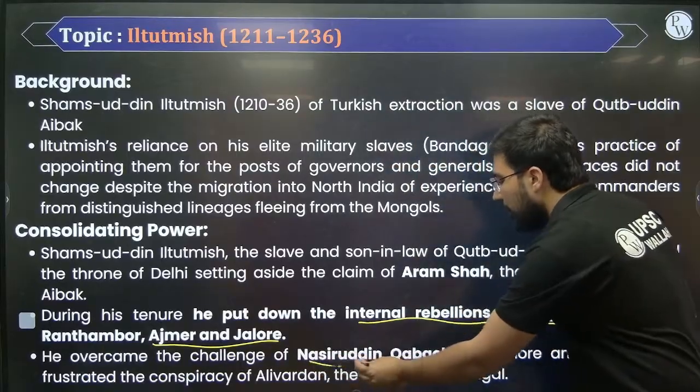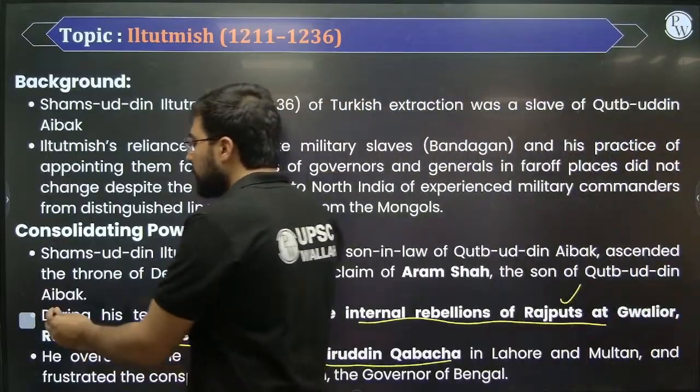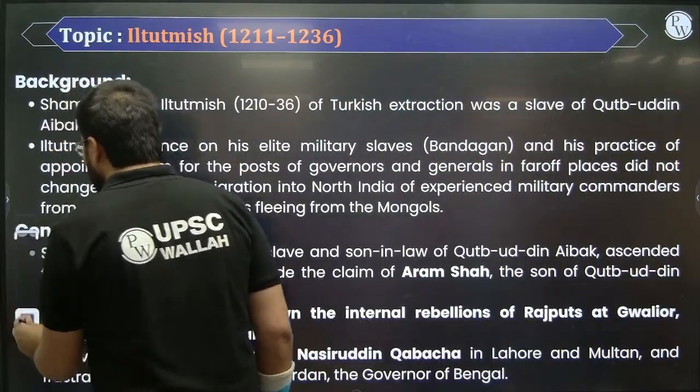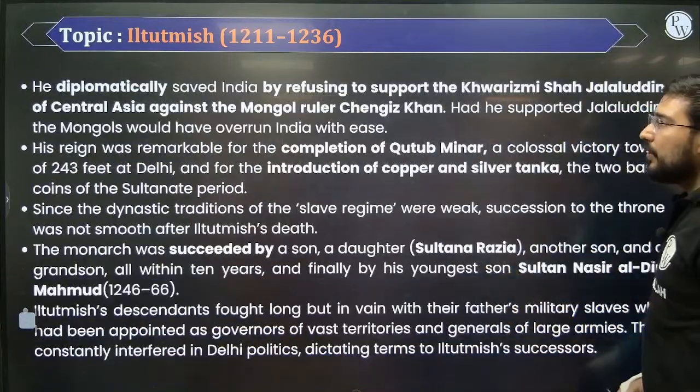He also fought with Nasiruddin Qubacha. Qubacha was looking for the throne of Delhi. He was thinking that he could also get the throne of Delhi. So he was also defeated by Iltutmish.